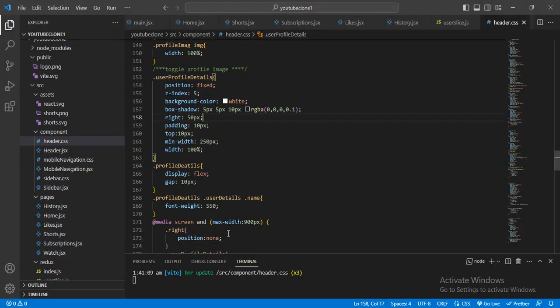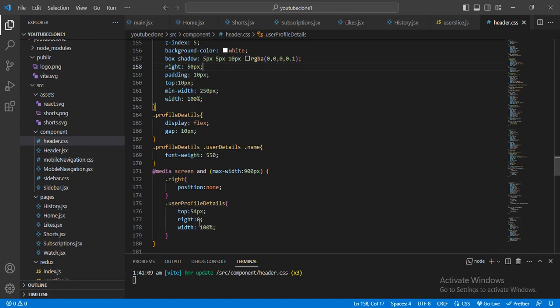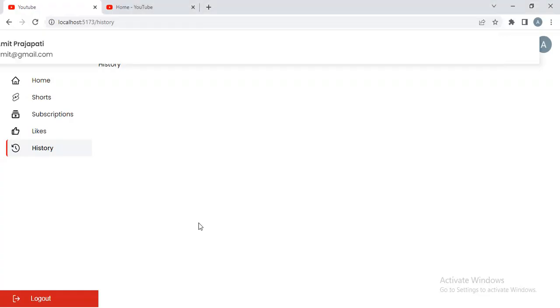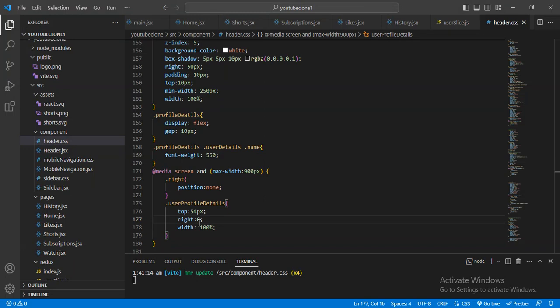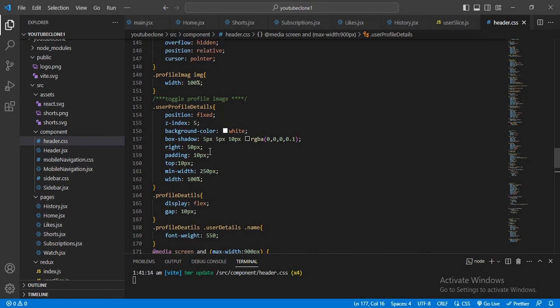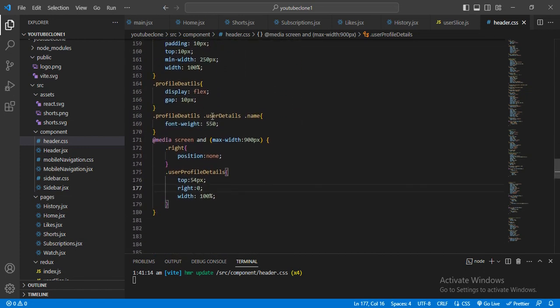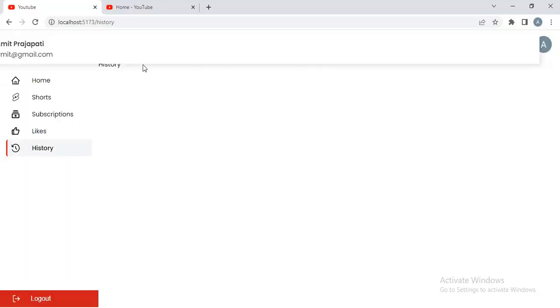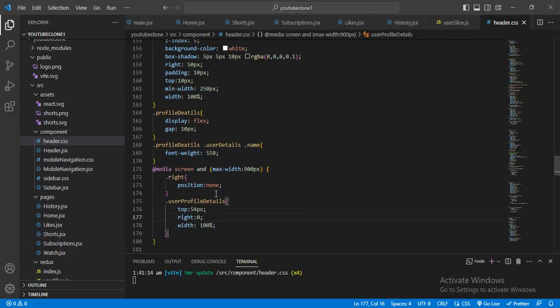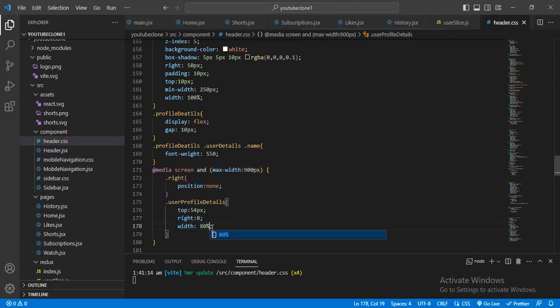But here I had created one more. Here I will remove the height, width will be 80%.